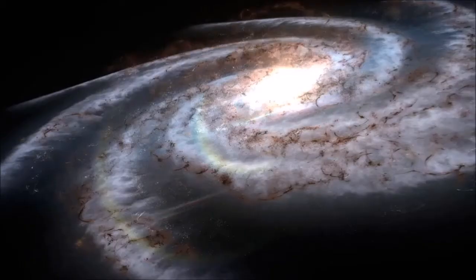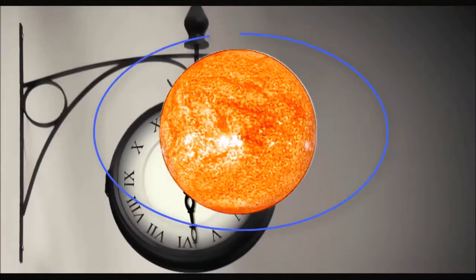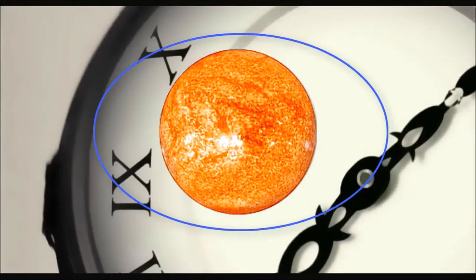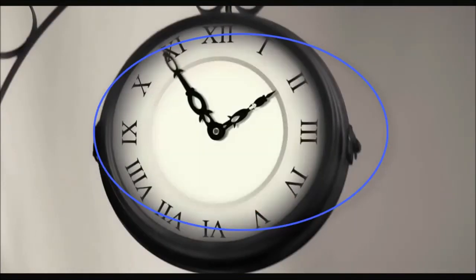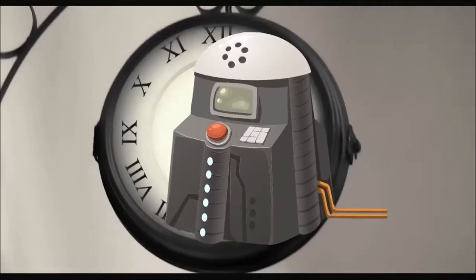In the center of our galaxy, there is a black hole that has 4 million times the mass of our Sun, and a size of 6.7 billion kilometers. Yes, it's enormous, but if the Sun became a black hole with this density, its radius would be 3 kilometers. It is almost a natural time machine.